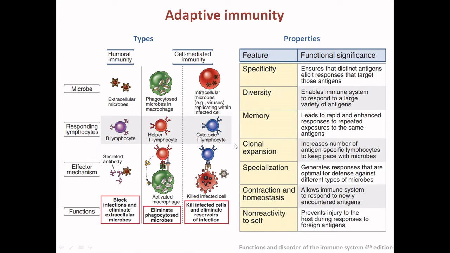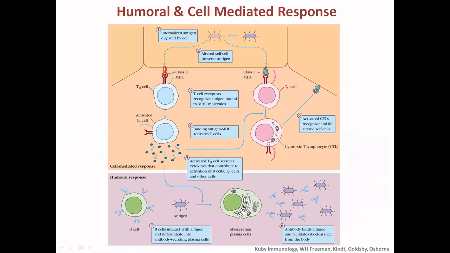And as per the clonal selection theory, it shows the property of clonal expansion, and it has the ability to give a specific type of response to a specific type of microorganism. So it has specialization. And because it is acting in a living organism, the resource is limited, so it shows the property of contraction, the homeostasis, for the optimum use of the resources. And while killing or neutralizing the invading pathogen, it has the ability to recognize self from non-self. So it does not react with the self cells.